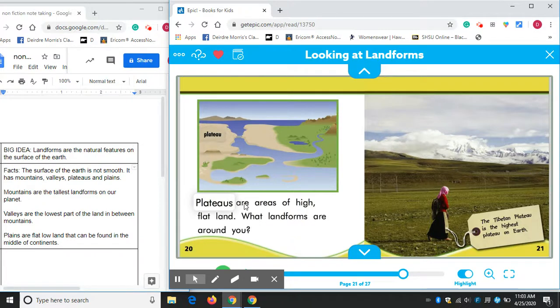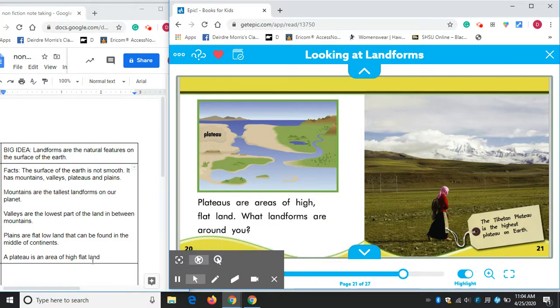Plateau. Plateaus are areas of high flat land. And this is the end of our book, and it says, what landforms are all around you? Well, let's write that fact about what a plateau is first. Okay, and here I wrote our final large landform. A plateau is an area of high flat land.